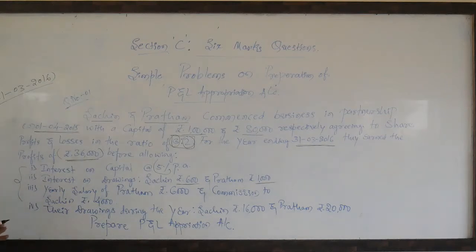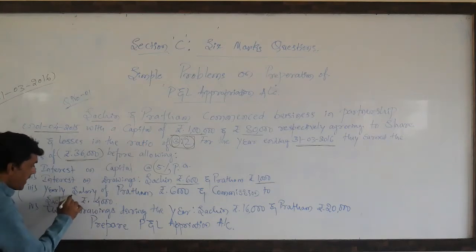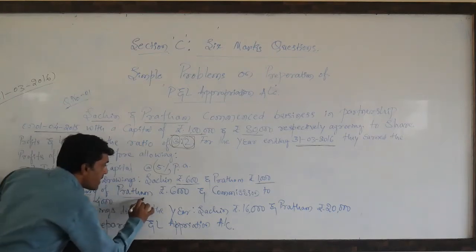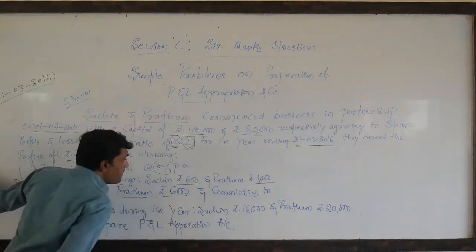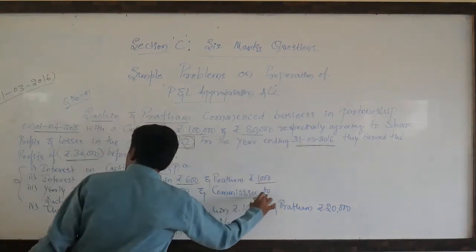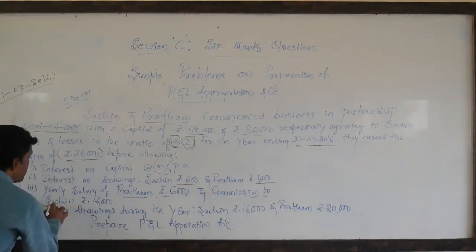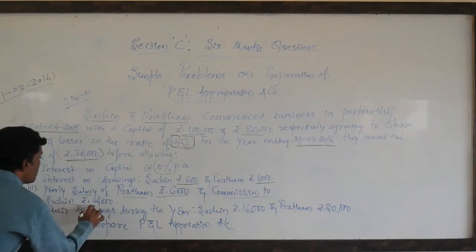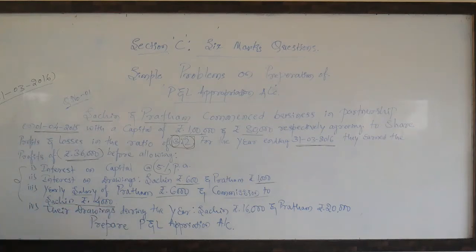One more important point they have mentioned: yearly salary to Pratham of rupees 6000, and commission to Sachin of rupees 4000. These two are allowable expenses to the partners.